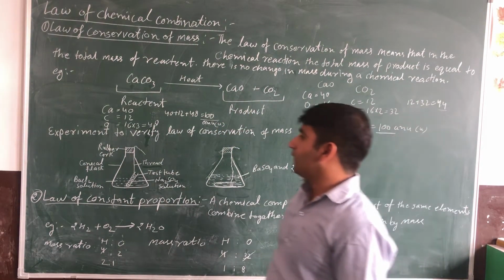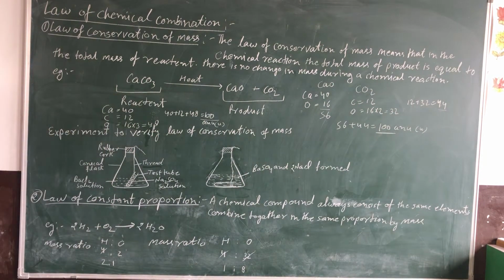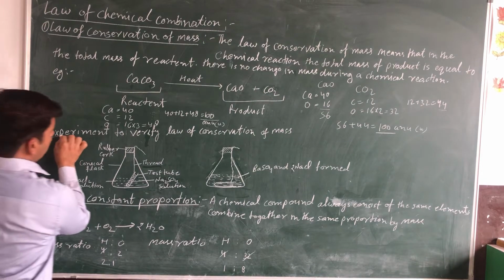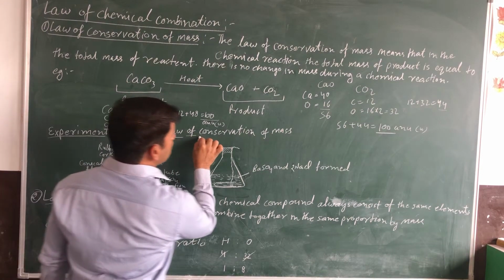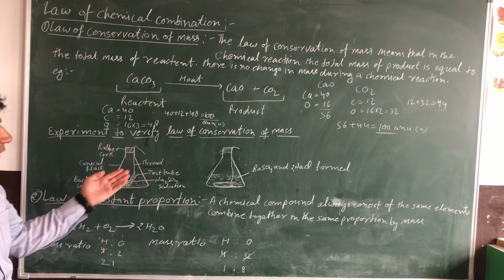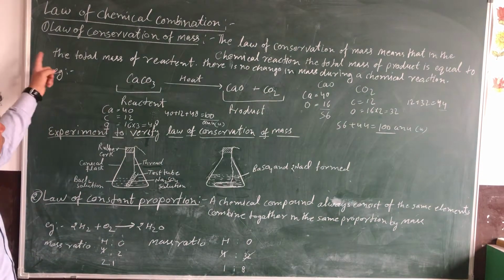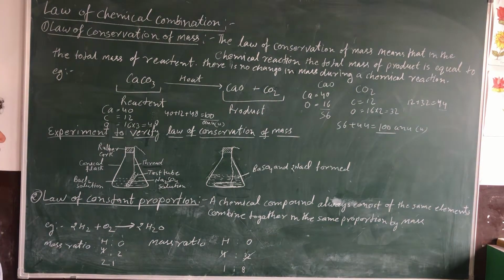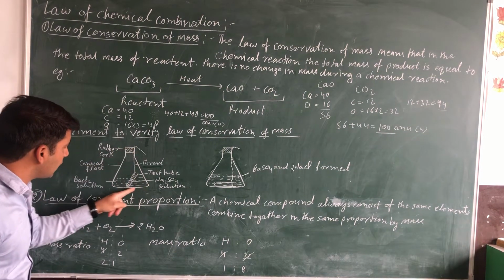Next, we verify the law of conservation of mass by an experiment. With the help of the experiment, we can also show the law of conservation of mass. How will we verify it? Now we take a conical flask.